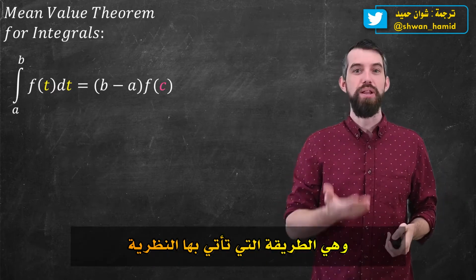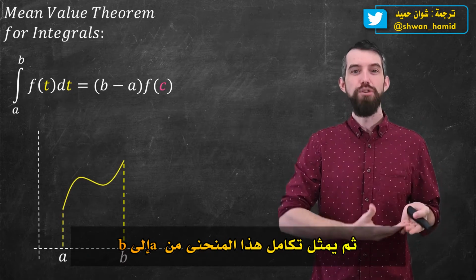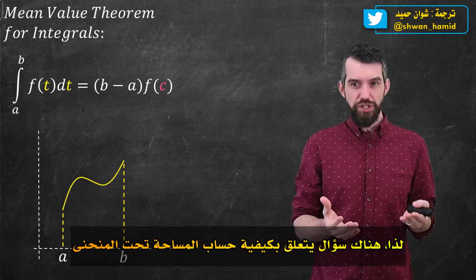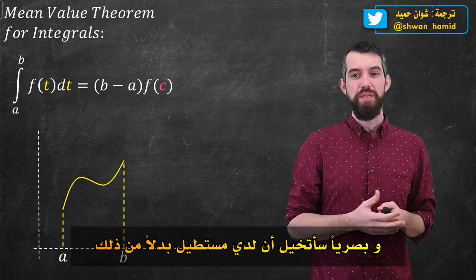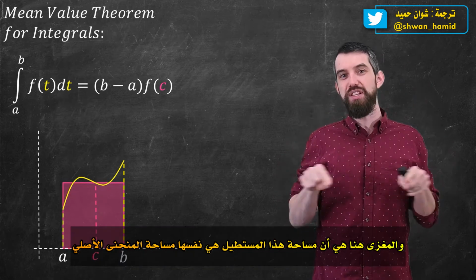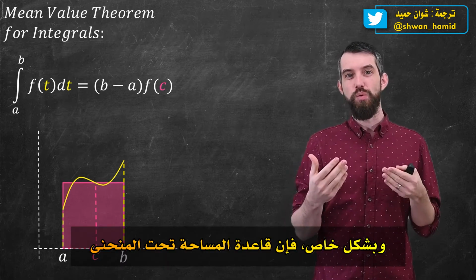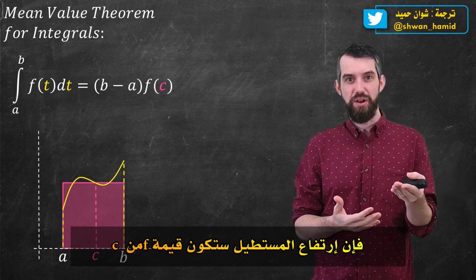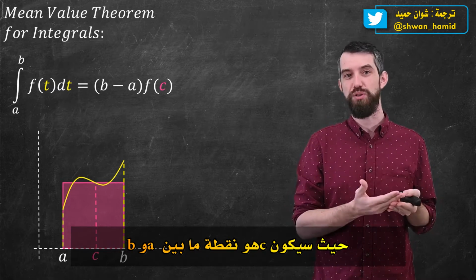The way the theorem comes about is, okay, well, let me just imagine a graph of some generic function between a and b. Then the integral of this curve from a to b represents, well, the area under the curve. So there's a question, which is, how do I compute the area under that curve? And visually, I'm going to imagine that I have a rectangle instead. And the point here is that the area of this rectangle is the same as the area under the original curve. And specifically, well, the base of the rectangle is b minus a. The height of the rectangle is just going to be the value of f of c, where c is some point in between a and b.